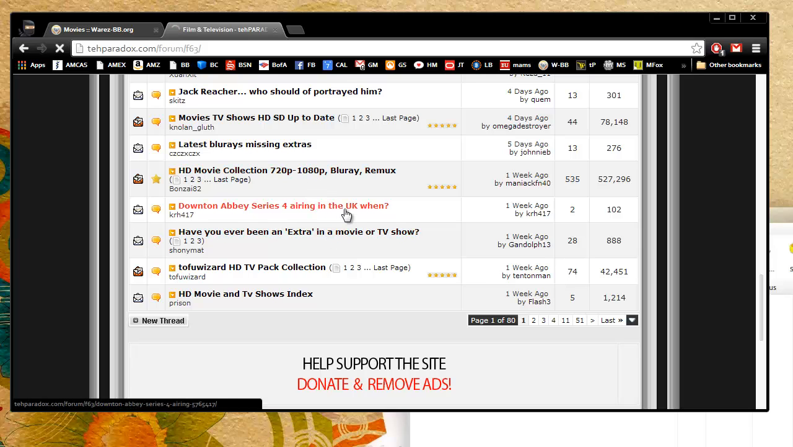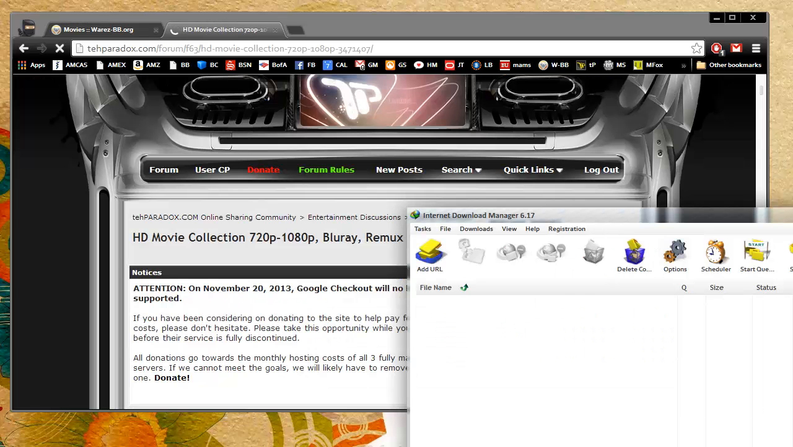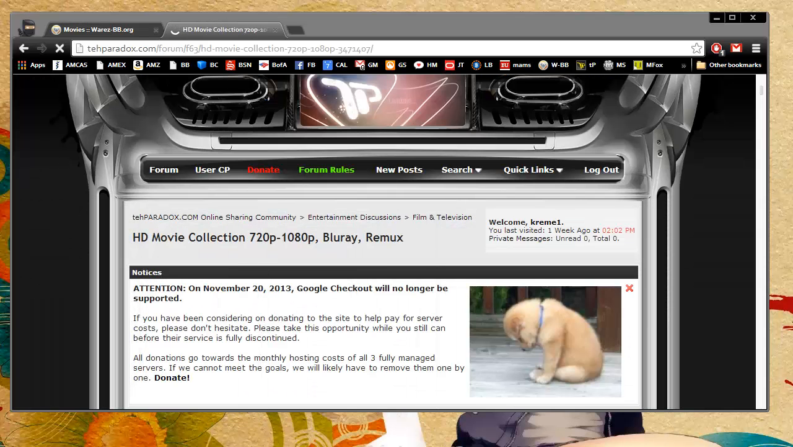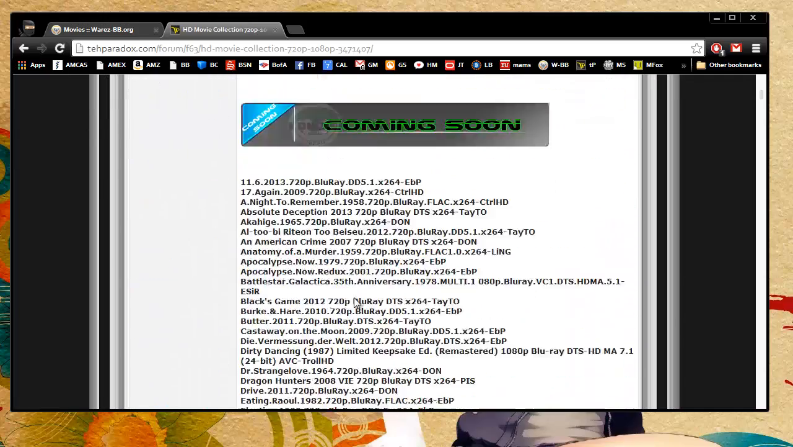So we're going to take a look at the HD movie collection. 720p, 1080p, again, that's what you want. And within the post, you want screenshots first off if they have it. Second off, you want to look at encoding information. And I'll talk about encoding information in a little bit. But most importantly, what you want to look for are the actual file host links.